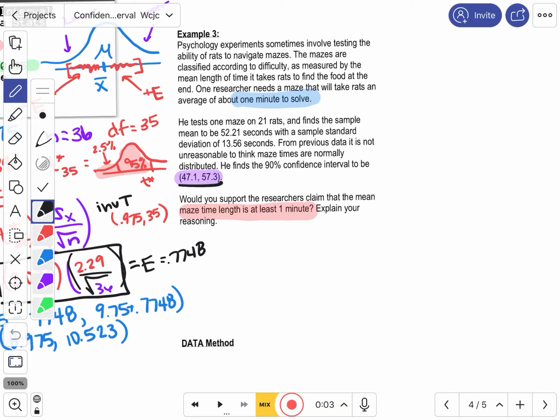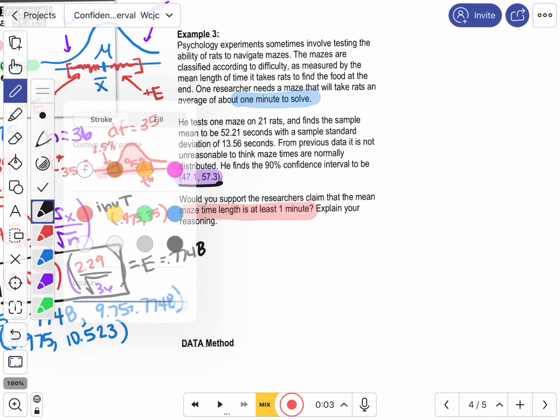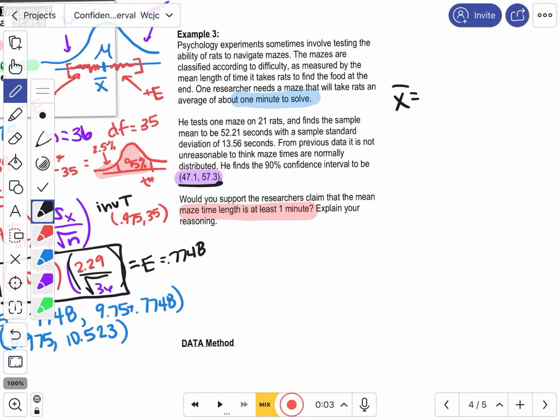Let's go both ways and do it by hand and then verify with the calculator. So I know that x bar is equal to 52.21 seconds, s of x is equal to 13.56, and n is equal to 21. I need to find a t star at 20 degrees of freedom.